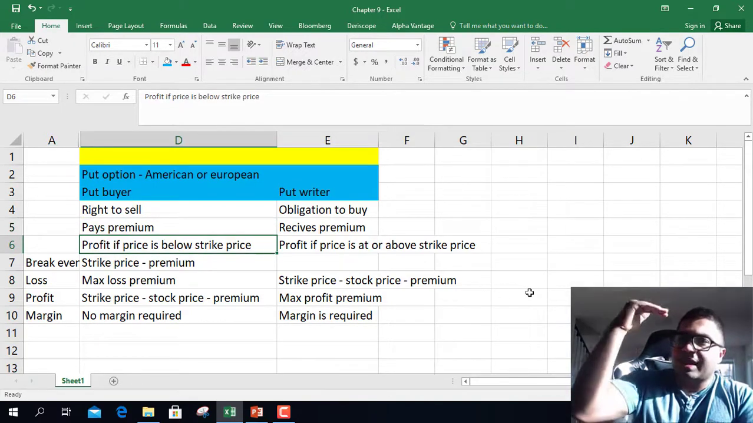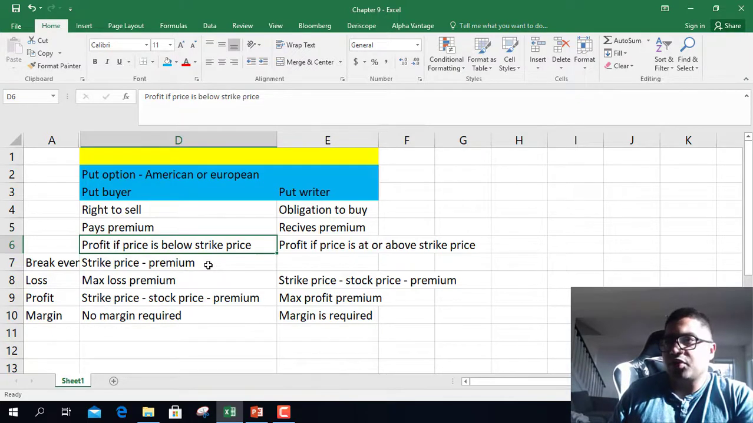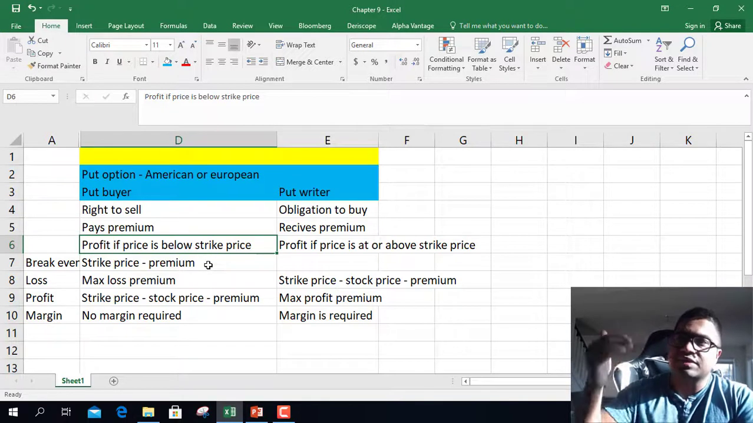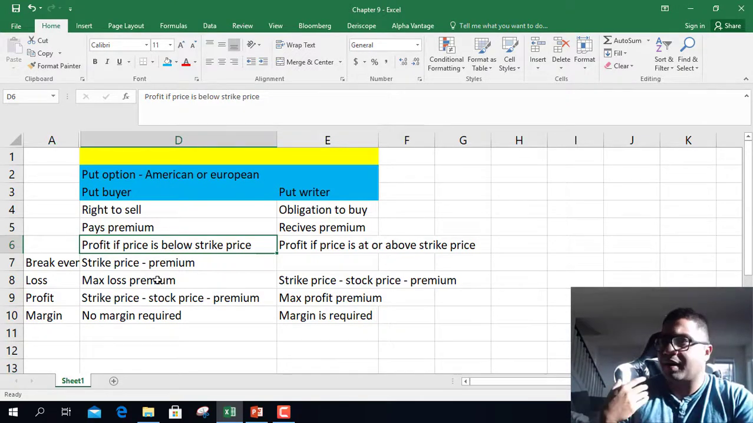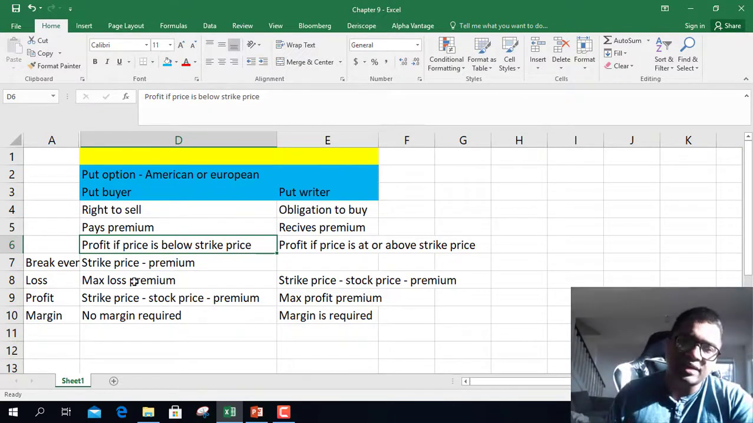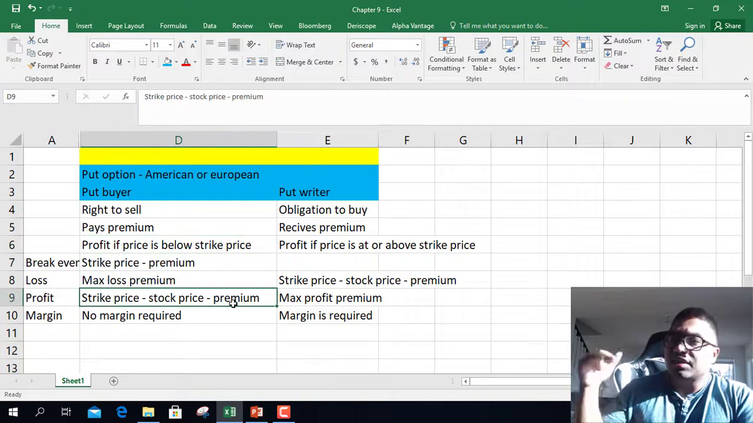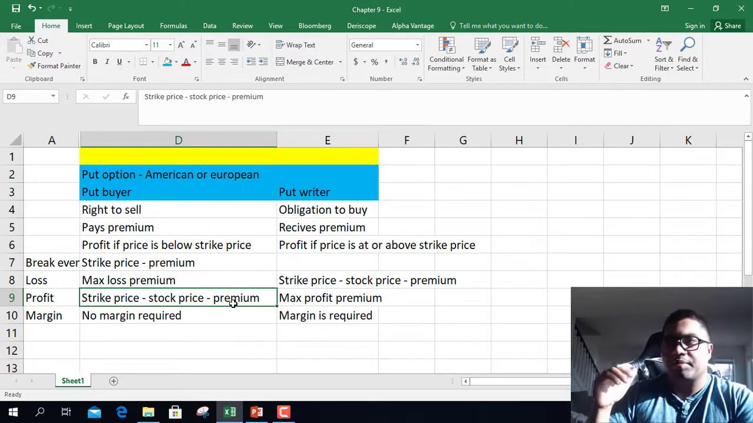You make profit if price is at or below the strike price. So basically profit is below the strike price. What is the break even price for you? Break even is strike price minus the premium amount. So if it goes below that, you will start making money. Maximum loss is the premium amount paid. So you're a buyer of a put option, maximum loss suffered is premium amount paid. Profit is strike price minus the stock price, so how much it has fallen, minus the premium amount, because premium once paid is not returned to you.